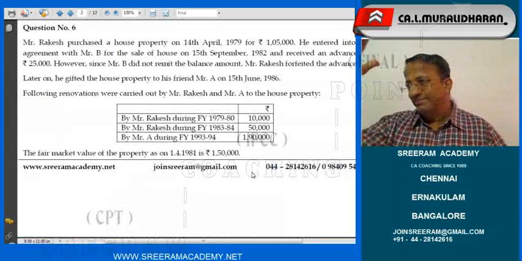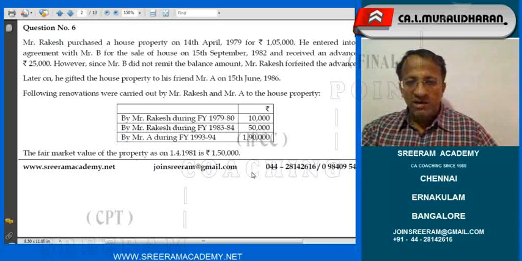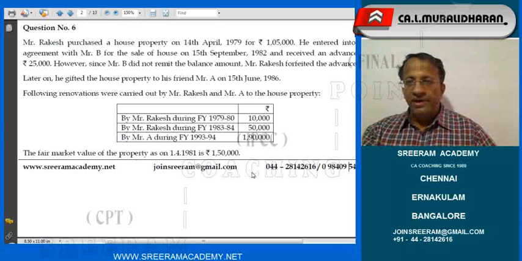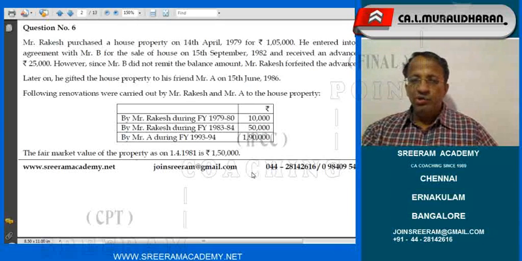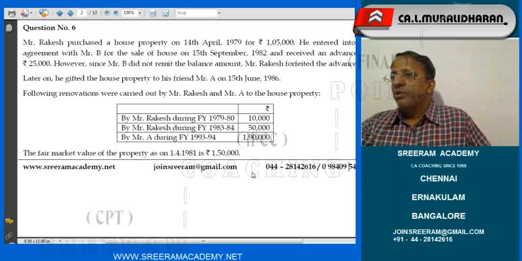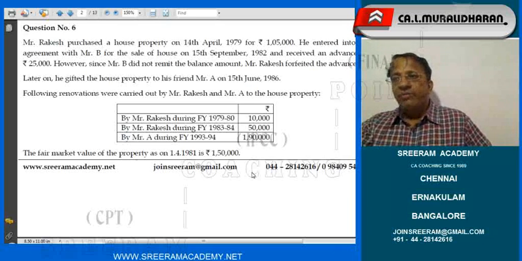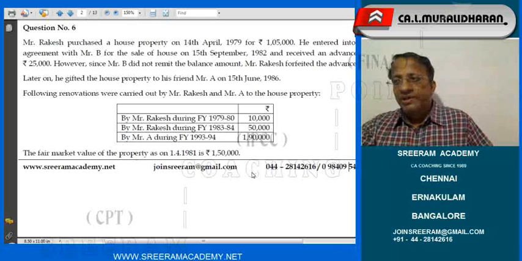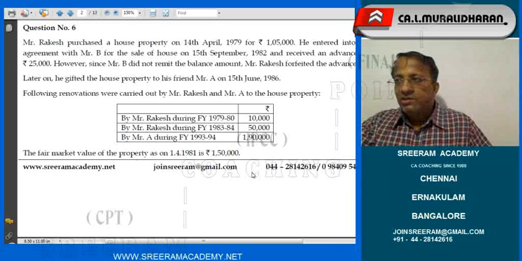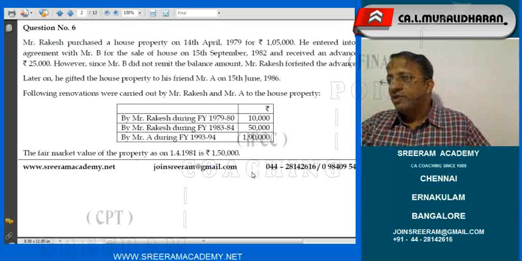It is like a story. Rakesh was the original owner. He constructed it for ₹1,05,000 and he proposed to effect a sale in the year 82-83. And Mr. B approached him and paid him ₹25,000 and could not complete the agreement, and that ₹25,000 was retained by Mr. Rakesh. That particular matter was over. Now, I am not discussing more about Mr. Rakesh retaining that money because we are not studying for Mr. Rakesh. Now we have to study from the viewpoint of Mr. A.